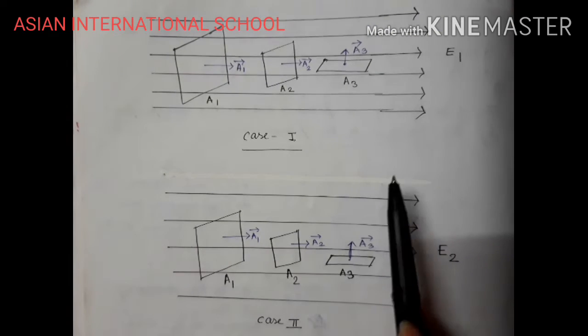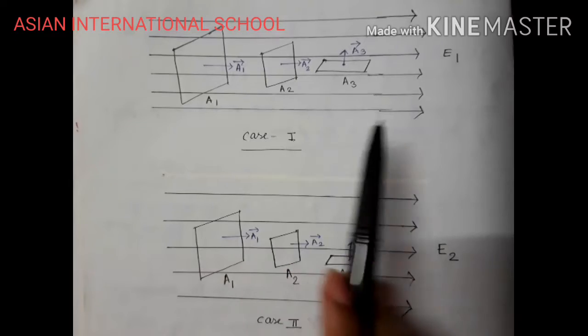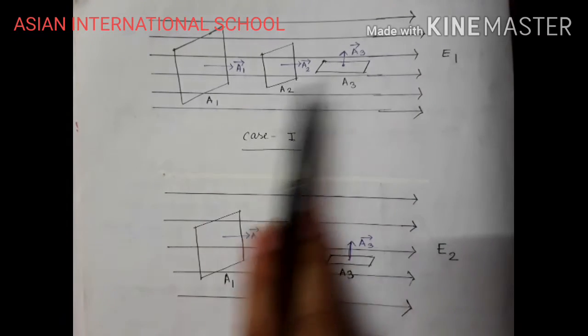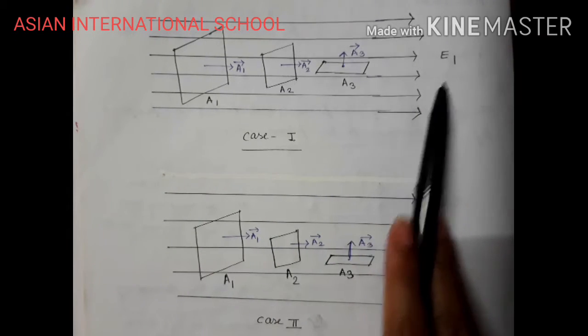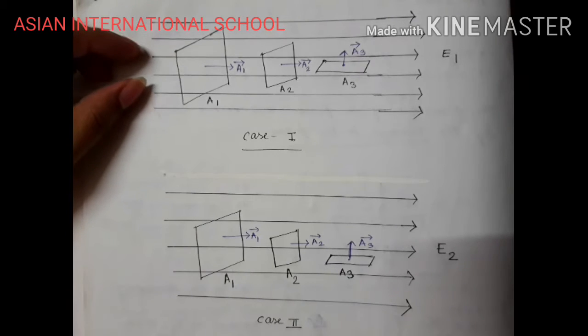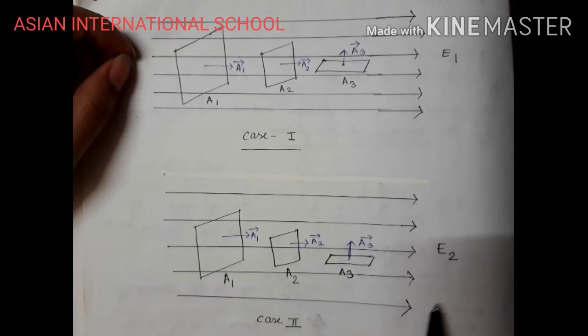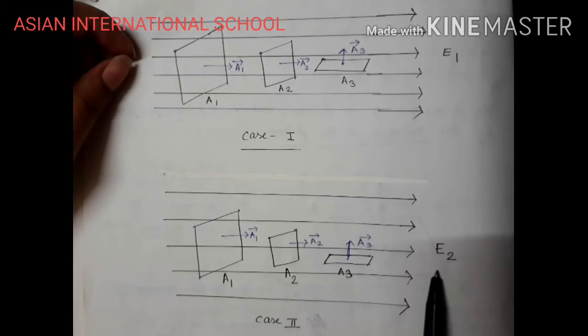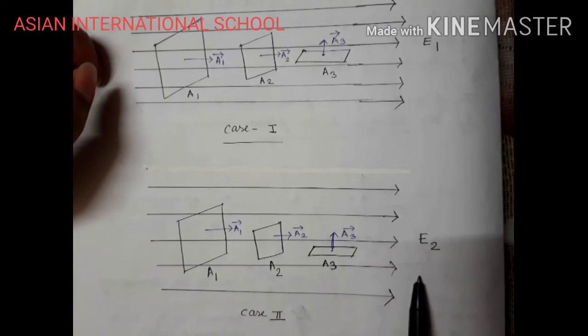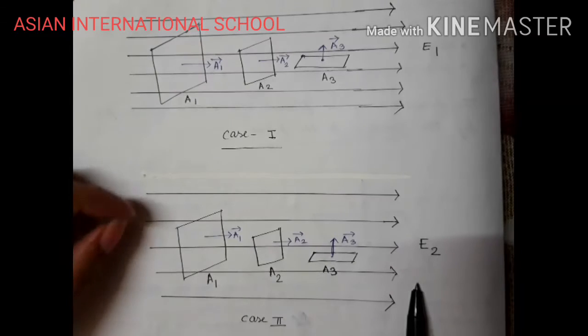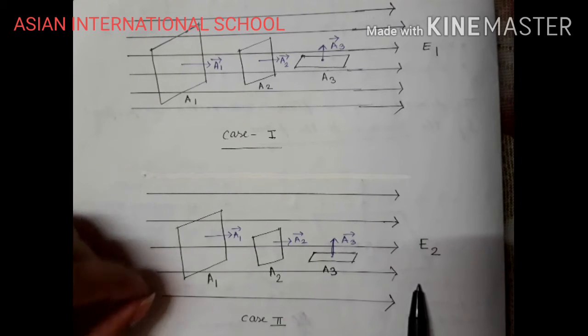Now here you can see two cases. In this case the electric field is strong. Why? Because the electric field lines are closer to each other. And in the second case, the electric field is weak. E1 and E2 represent the electric fields, and E2 is weak because the electric field lines have space between them. They are not so dense.